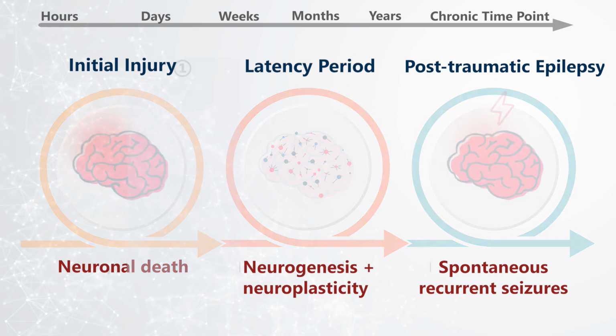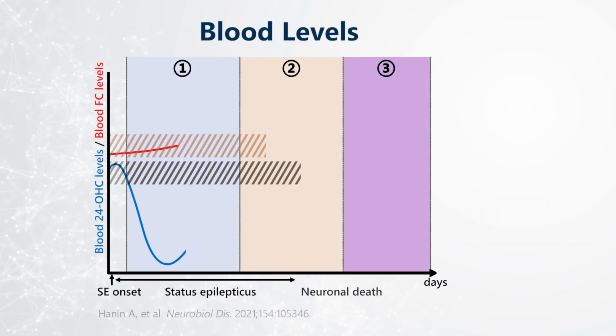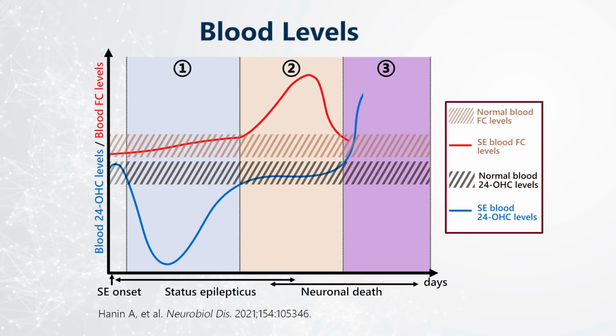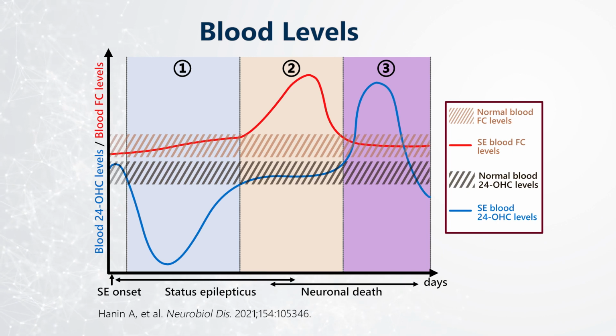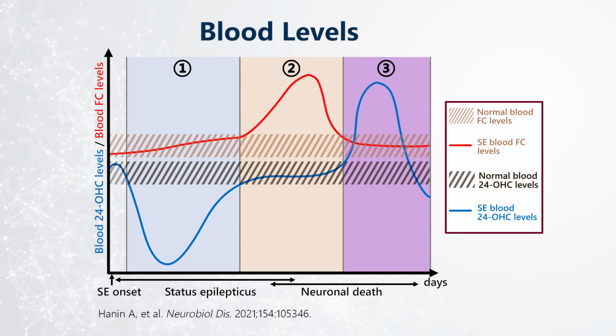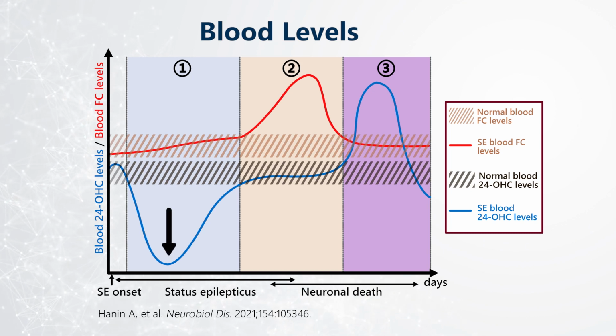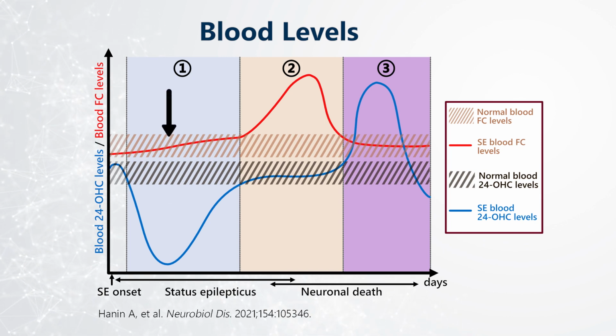Proposed temporal changes in free cholesterol and 24-OHC levels following status epilepticus can be categorized into three phases. In the initial hours and days post-SE onset, 24-OHC levels decrease, likely linked to transient CYP46A1 inhibition, while free cholesterol levels remain normal.